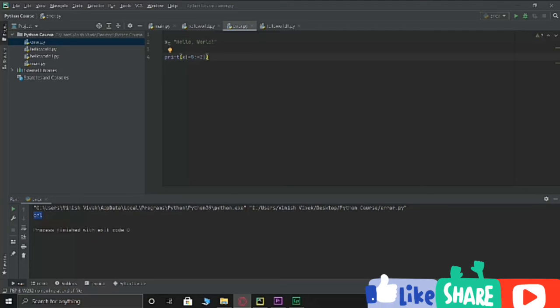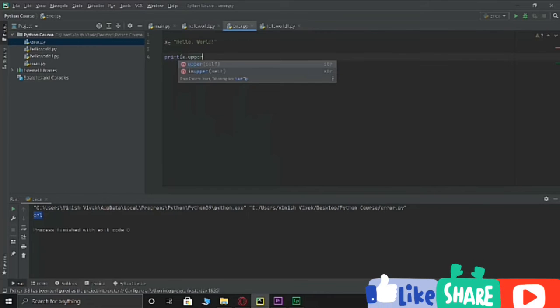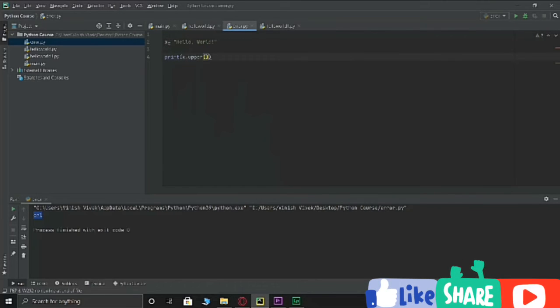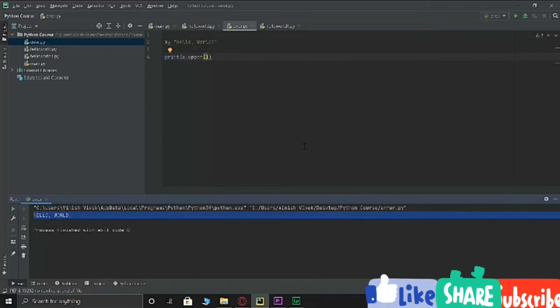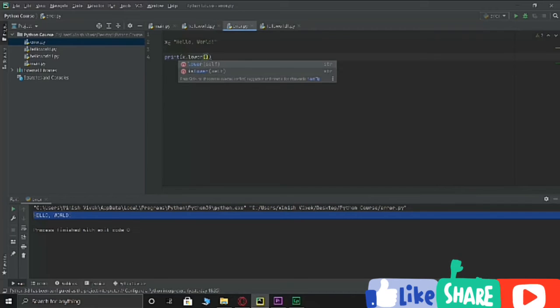Alright. Similarly, you can modify a string as well. So to modify a string, very simple. All you got to do is print X dot upper. So what this will do is change it to uppercase. As you can see, everything is in uppercase. Similarly, as you guessed it, it's lower, and print, everything is in lowercase.